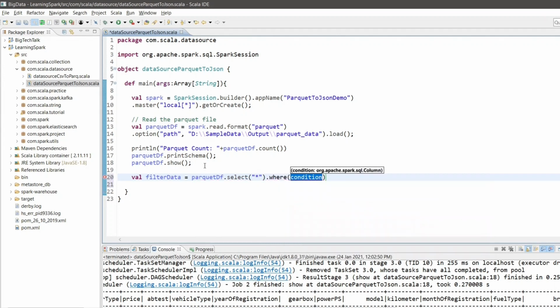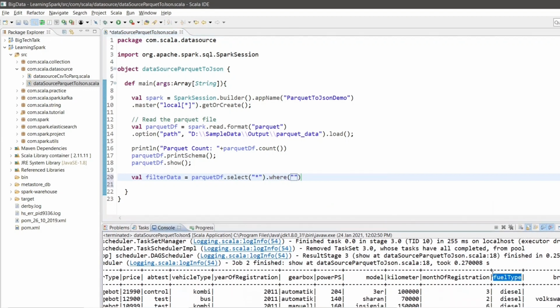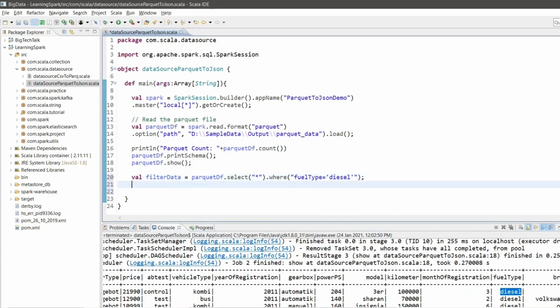In this I will mention the condition, which is fuel type equals to diesel. Now let's write this filter data in JSON format. First, let me print out the count of it. Okay, this will give me the count of filter data.